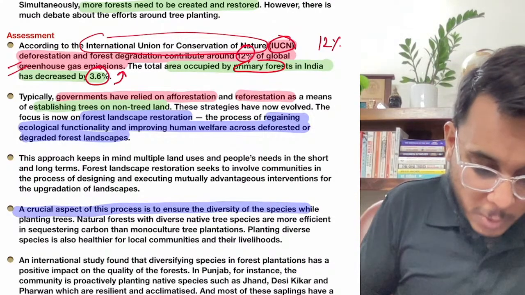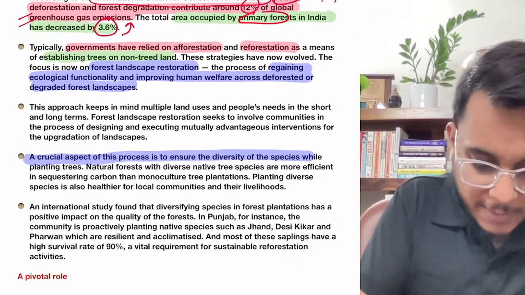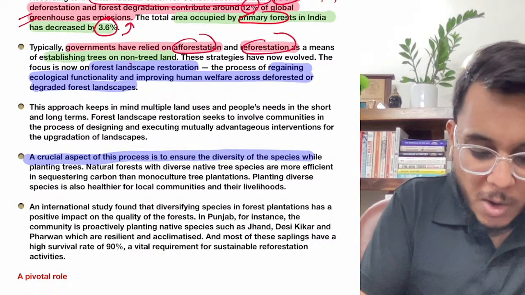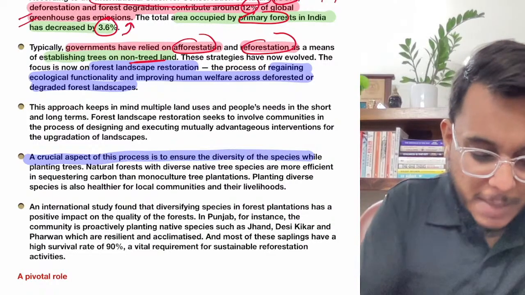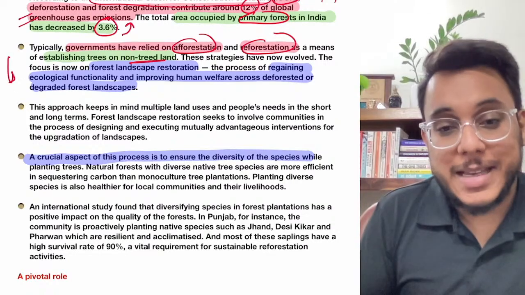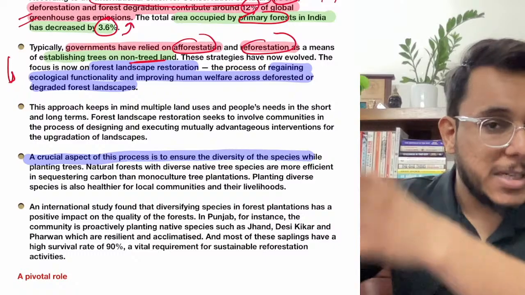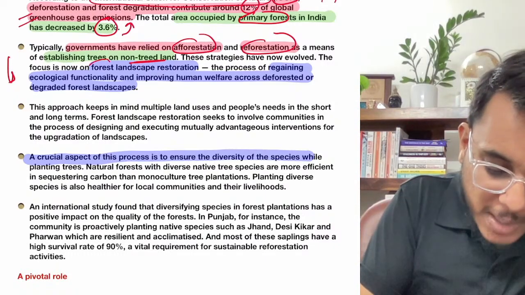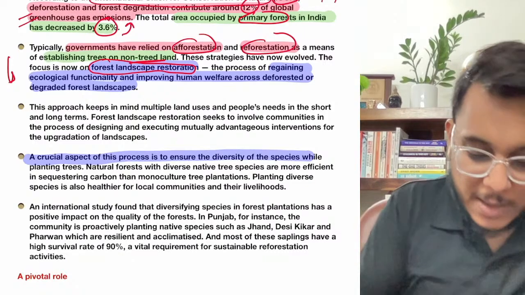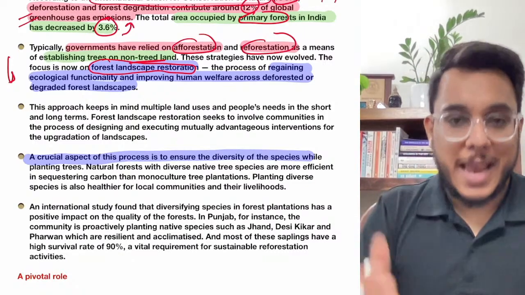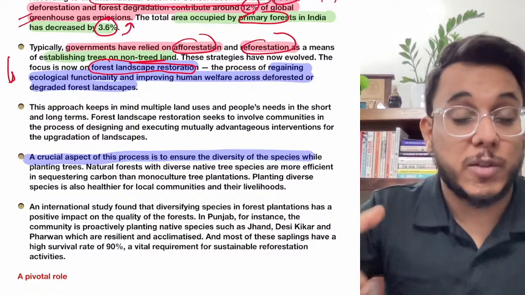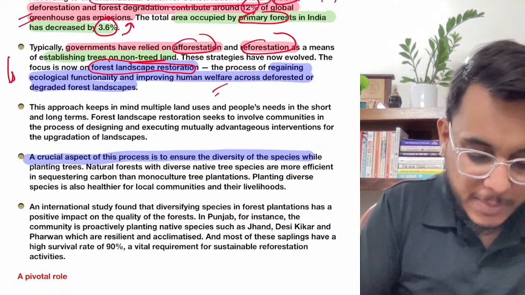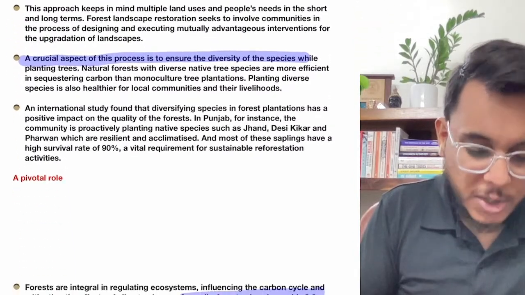Now, guys, when we talk about the efforts, government has relied on afforestation and reforestation on non-tree land. And right now the focus is needed not only on barren lands or lands where trees were not there, but forest landscape restoration needs to be done. What is landscape restoration? An area where forests were there, but now the forests have been degraded, they have been cut, and they need to be restored. This is something that is needed in this particular direction.